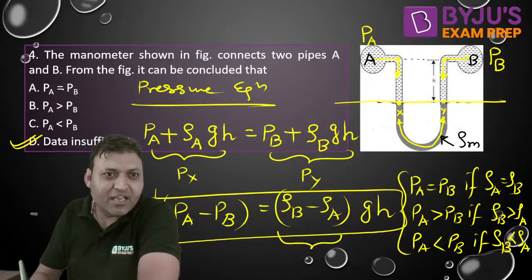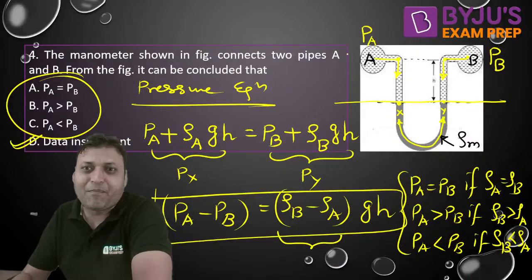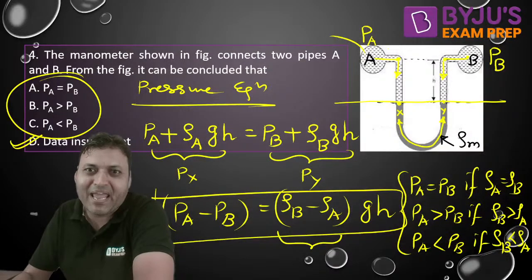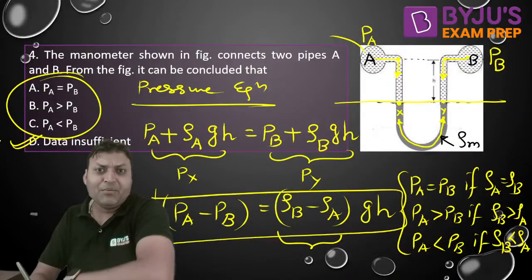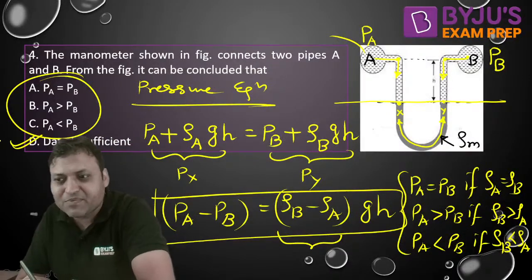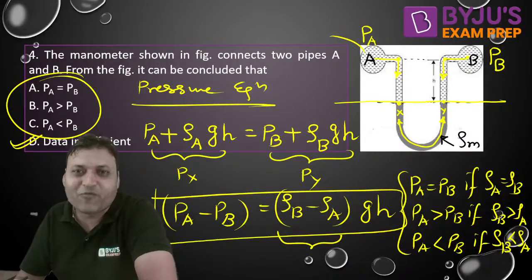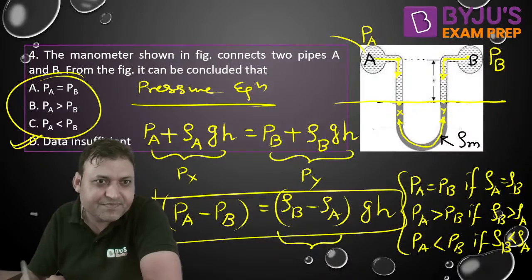That is why all the three options can be correct depending on the fluid flowing in pipe A and B, because they are two separate pipes, so there is a possibility that the fluid might be different.